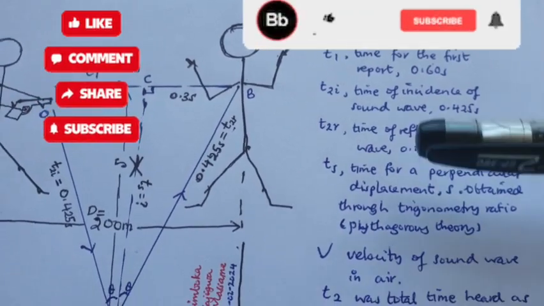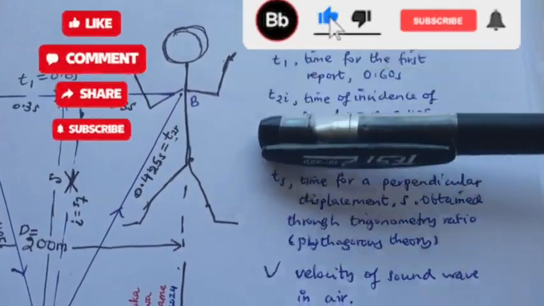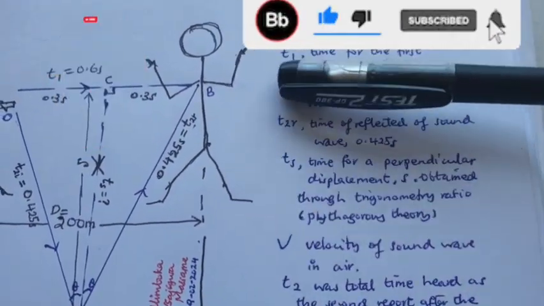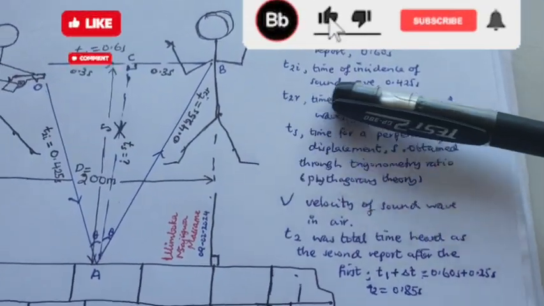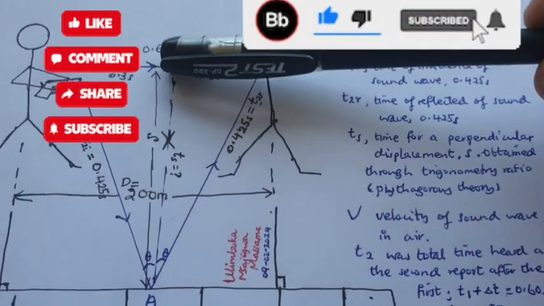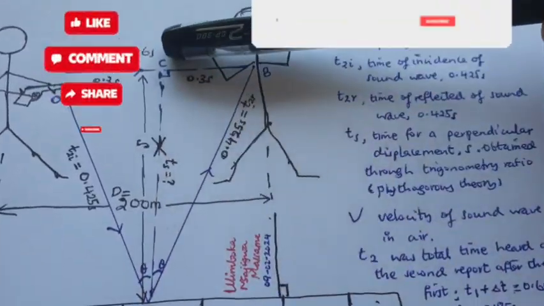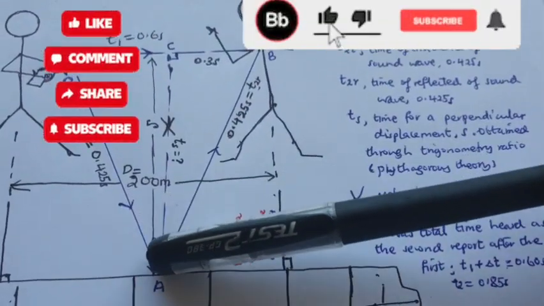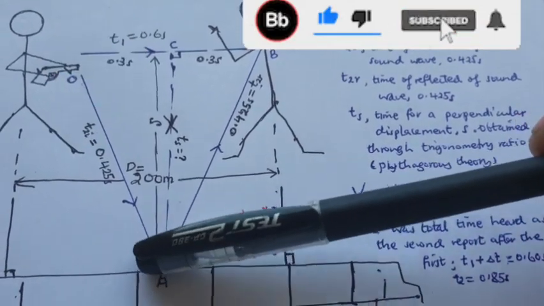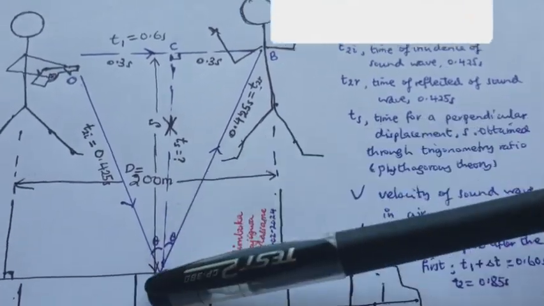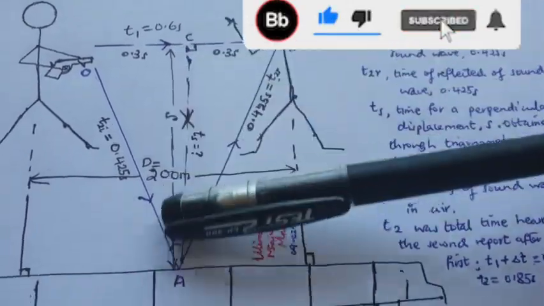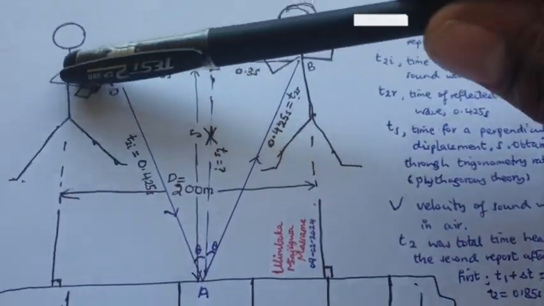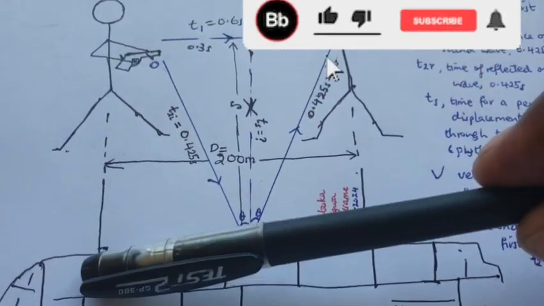Now, let us take a look at the definitions of the terms to be used. This is time t1, this is time t2 for incidence, time t2 for reflection, and time ts. This ts is for the perpendicular distance. We know that from the law of reflection, the incidence angle is equal to the reflected angle, and the normal line here is our perpendicular distance from the two men to the high wall.